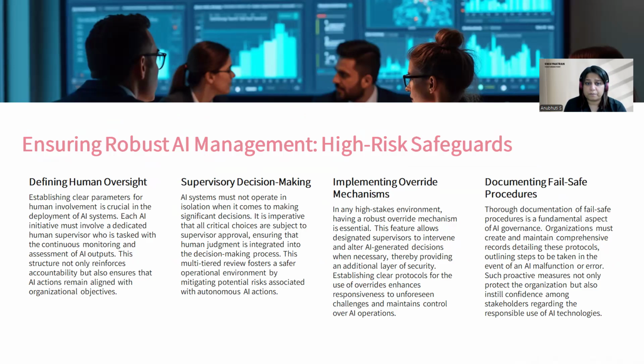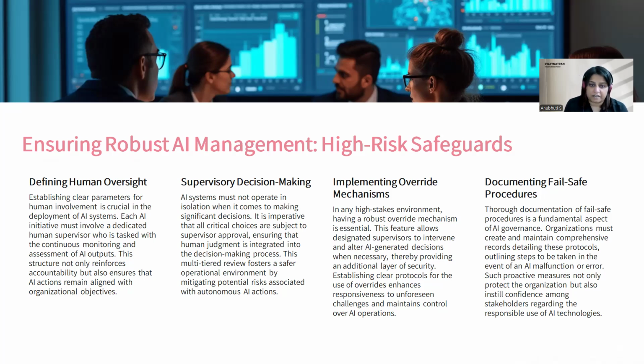Ensuring robust AI management, high risk safeguards. Defining human oversight. Establishing clear parameters for human involvement is crucial in deployment of AI systems. Each AI initiative must involve a dedicated human supervisor who is tasked with continuous monitoring and assessment of AI outputs. This structure not only reinforces accountability but also ensures that AI actions remain aligned with the organizational objectives.